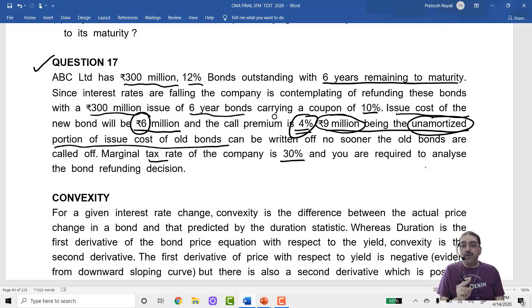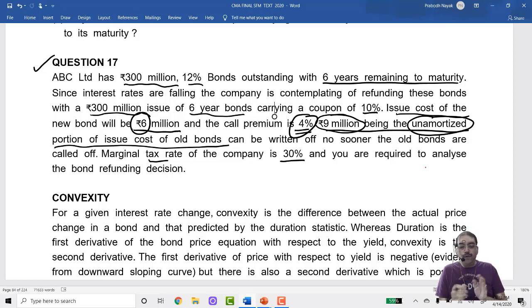This unamortized amount I will be debiting to profit and loss account, but there is no outflow of cash. So I cannot show an outflow of cash of 9 million. But since I'm debiting this to profit and loss account as a loss, I get a tax benefit of 30% on 9 million. So I will show only the tax benefit. I will not show a cash outflow of 9 million. 9 million has already gone out of business when I issued the old bonds. So now what is relevant? Only the tax benefit. 30% of 9 million comes to 2.7 million.